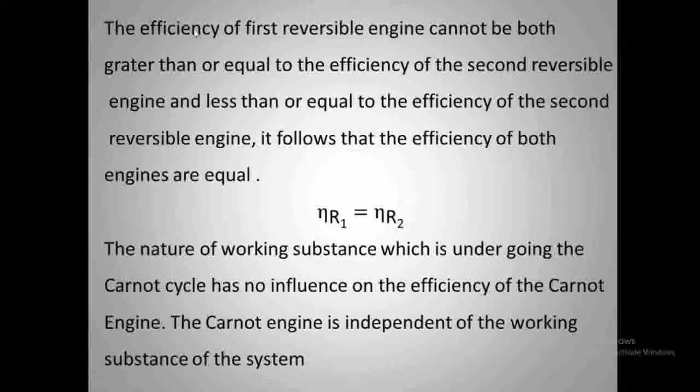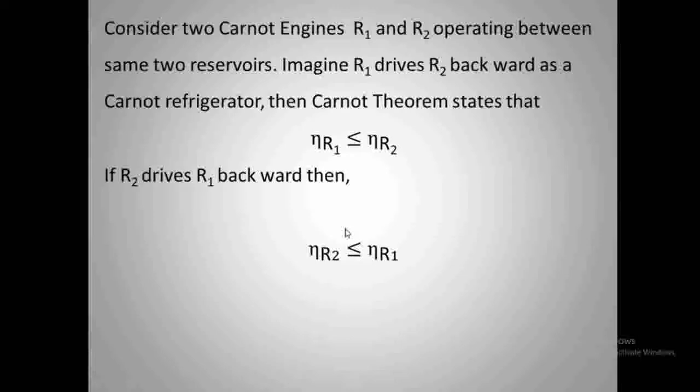But the efficiency of the first reversible engine cannot be both greater than or equal to the efficiency of the second reversible engine and less than or equal to the efficiency of the second reversible engine. So in one case, eta R1 is less than, and in another case, eta R2 is less than. That is not possible if these two Carnot engines are working between the same two reservoirs. Then the possibility of less than or greater can be ruled out.